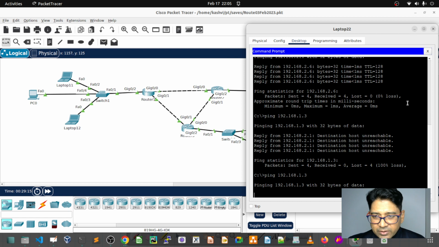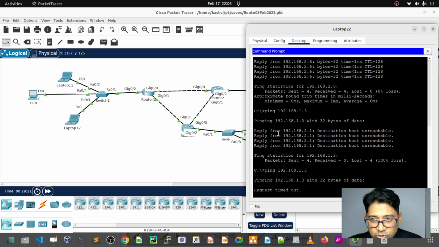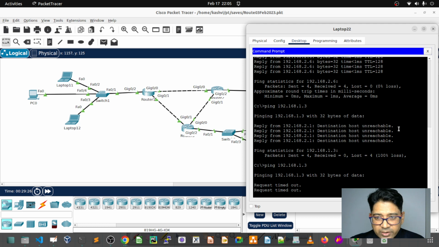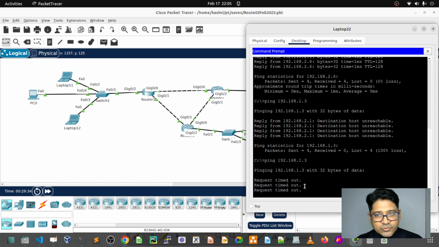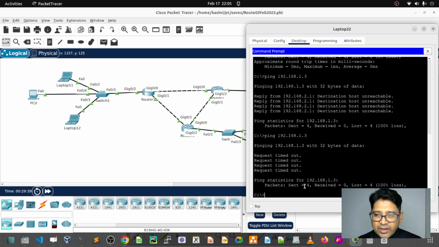This time what happened? This time the router is not replying. Earlier the router was replying with destination host unreachable. This time it says request timed out. Still we are not reachable. So I'm going to stop the class here and we will continue from this point. Why is it not reachable? Earlier the router was replying, now the reply is not coming. Okay, bye bye. See you in the next class.